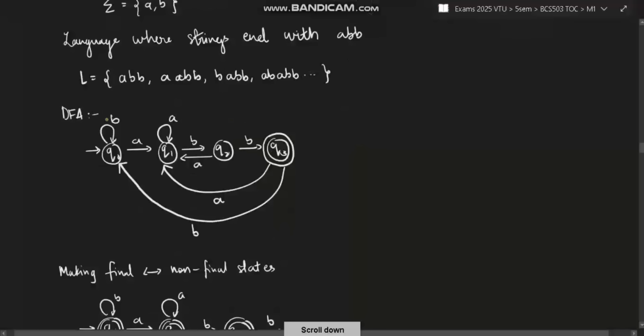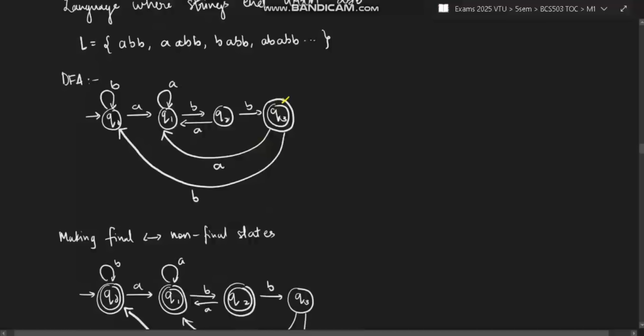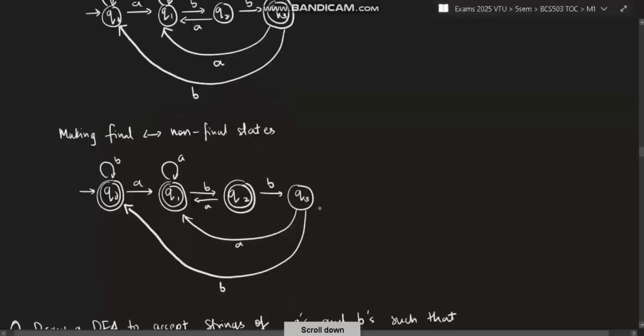Previous question, what we did, the same thing is present here. After this, what you have to do is just erase this final state and make the other states as final states. If you make these three states final states and make this a non-final state, that would be your final answer.